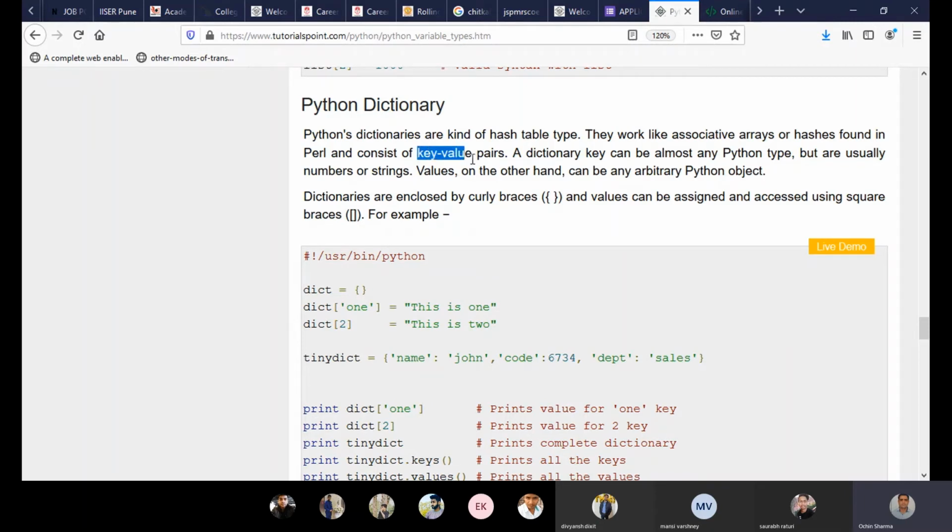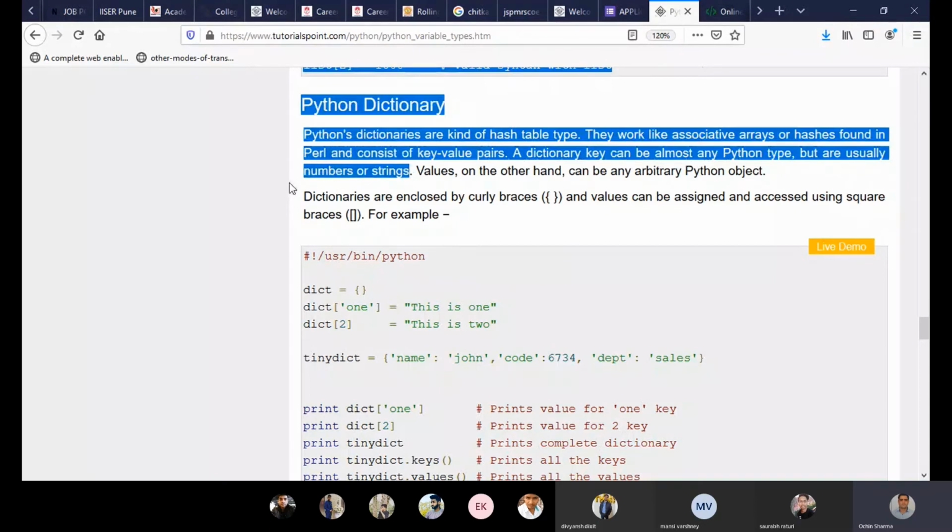A dictionary key can be almost any Python type, any Python type, but is usually numbers or strings. Values, on the other hand, at the right hand side, can be any arbitrary Python object.